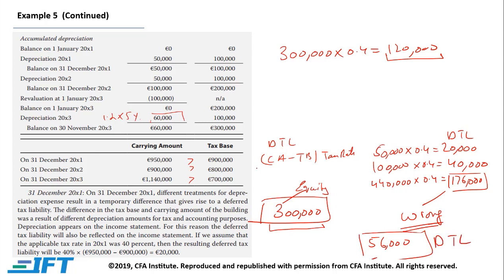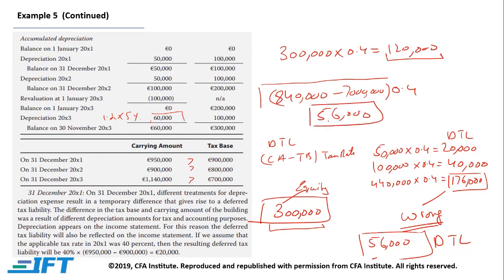Or there is another way to do this. If we subtract 300,000 from 1.14 million, we get 840,000. So 840,000 minus 700,000, into 0.4, is going to give us 56,000.